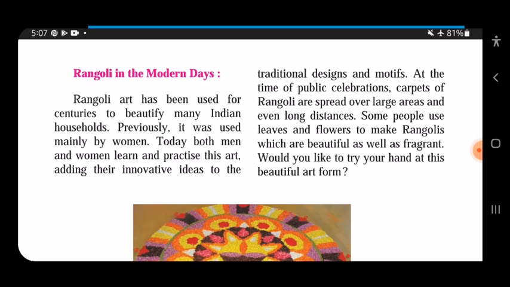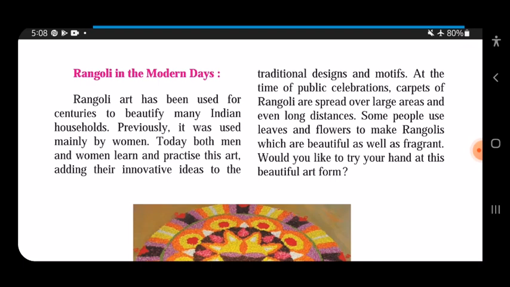At the time of public celebration, carpets of rangoli are spread over large areas and even long distances. Sometimes when we go to a function or a wedding, you see very big rangolis made in front of the entrance. Some rangolis are also made of flowers. Some people use leaves and flowers to make rangolis, which are beautiful as well as fragrant.